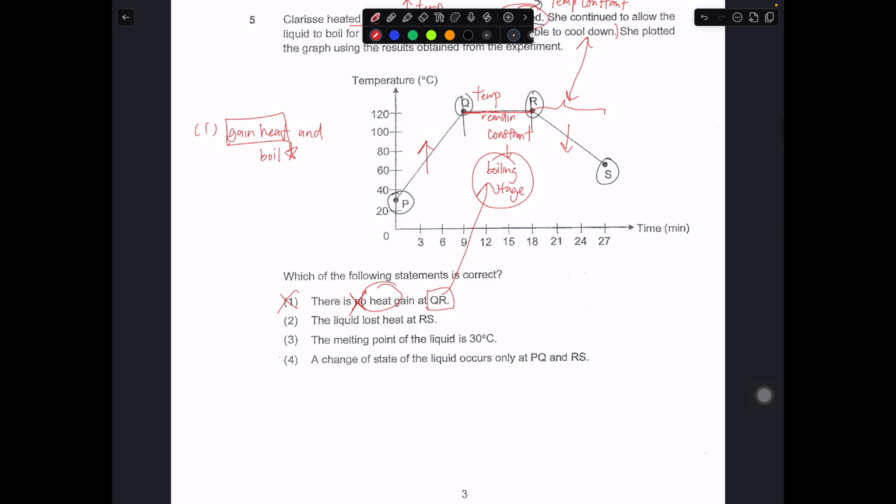Okay, the liquid loses heat at R and S? Yes, because the temperature went down. When the temperature goes down, we can always infer it as losing heat. Okay, number 2 is correct. So number 2 is the correct answer.